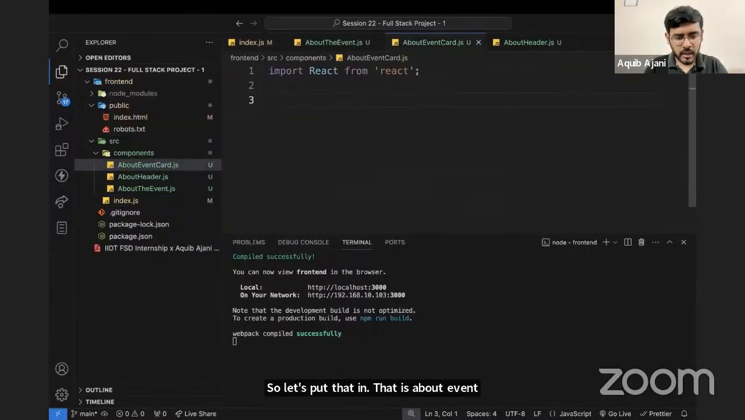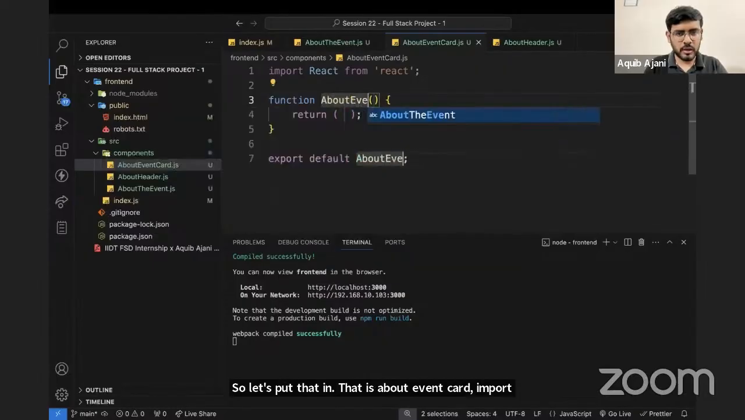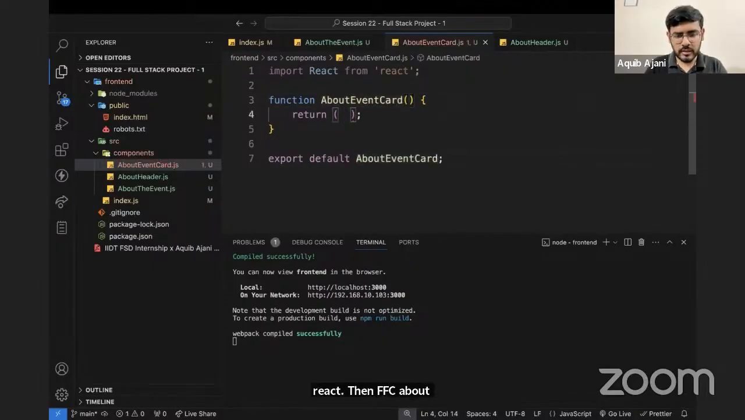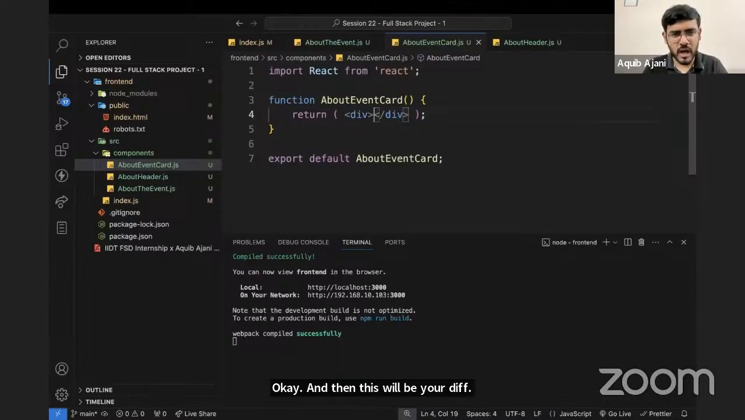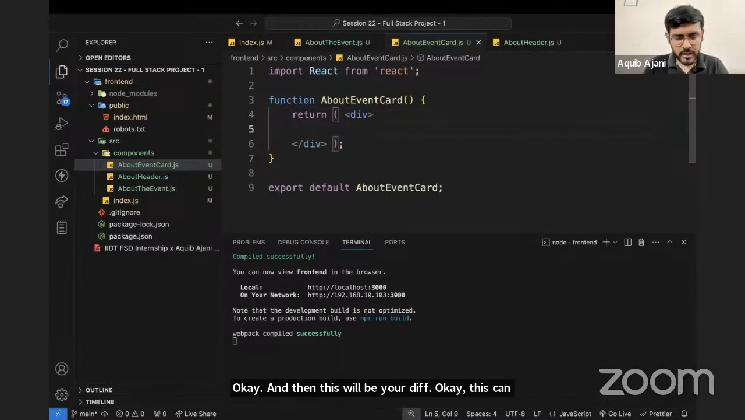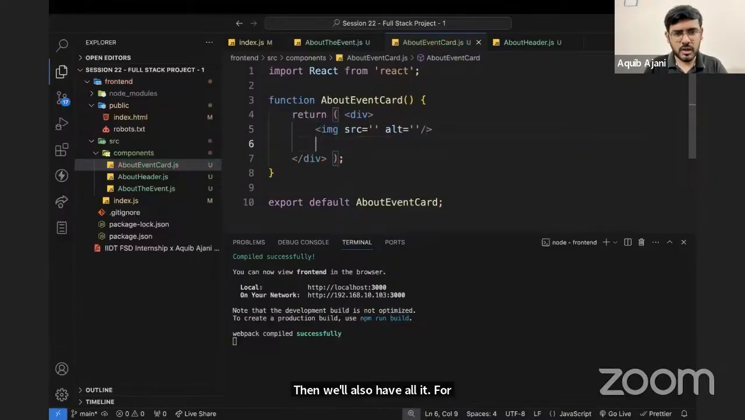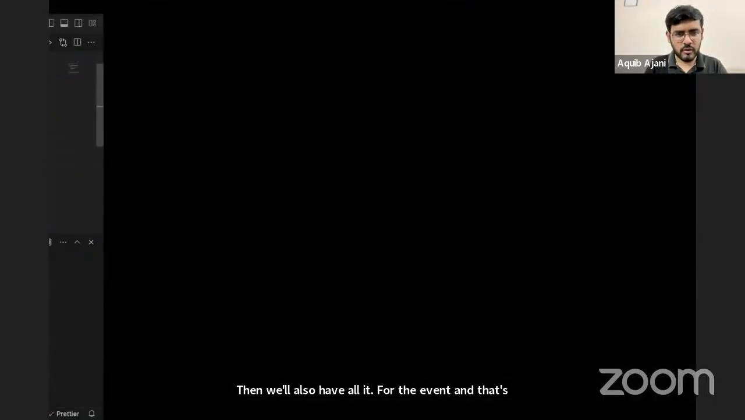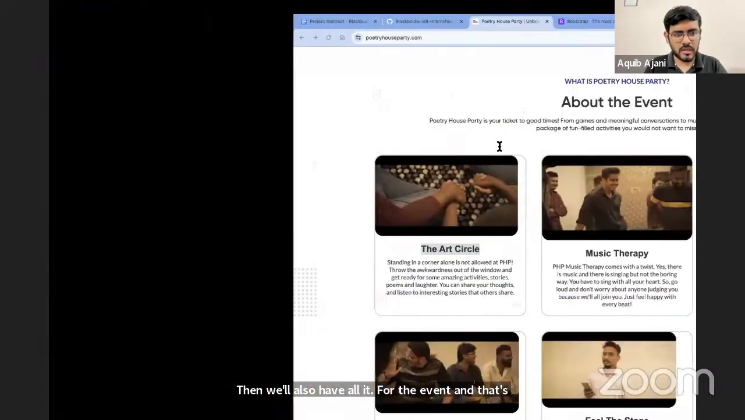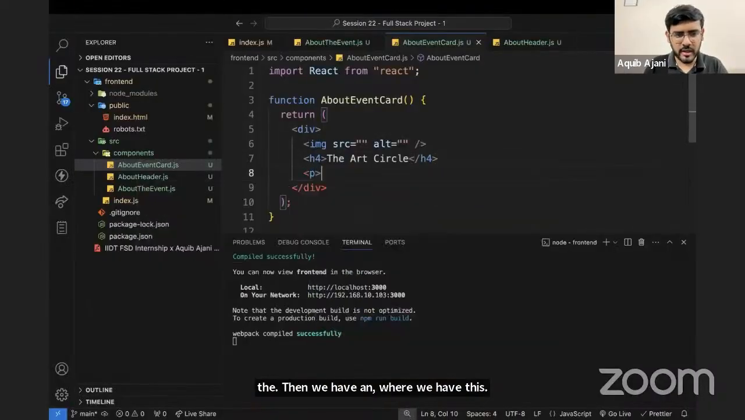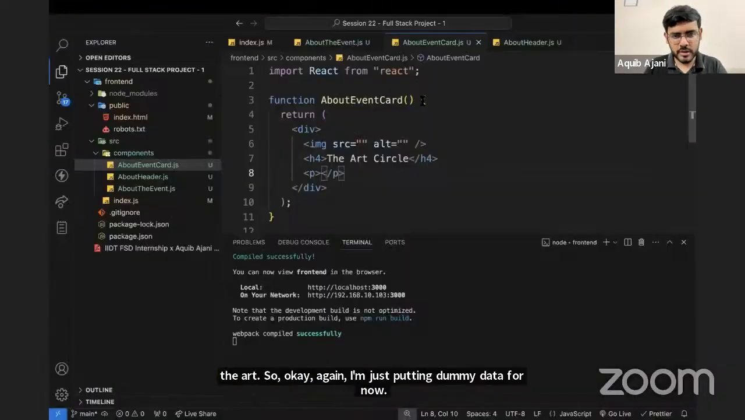Again, import React, then FFC about event card, and then this will be a div. This can also be article. You can also use article tag if you want to, but I'll stick to a div. So image source, this is one thing. Then we'll also have alt for the event, and that's the image. Then we have an H4 where we have this thing, the art circle. Again, I'm just putting dummy data for now, and we'll replace it with props.